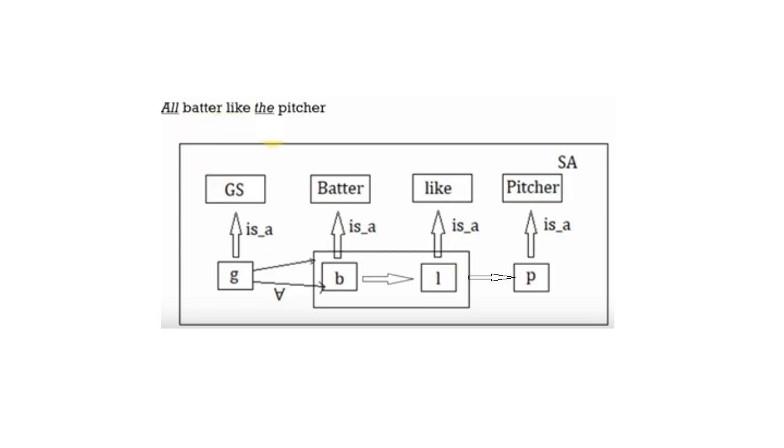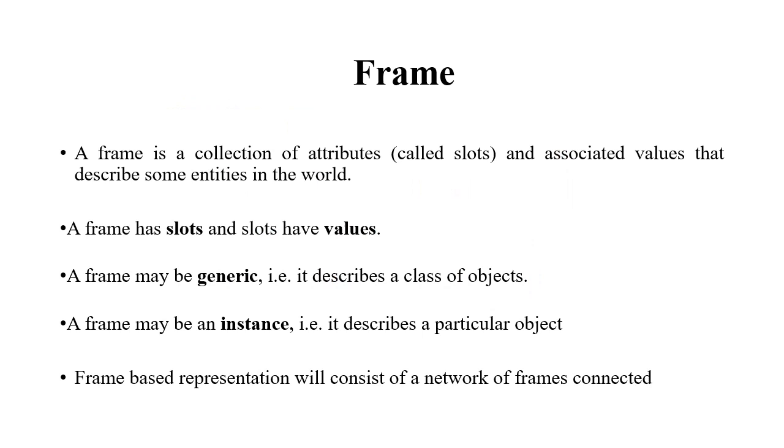All batters hit the ball. Here there are two quantifiers, one is universal quantifier, another one is existential quantifier. So this portion, the ball, can be kept separately, and this for all is related to batter, and the representation is like this.